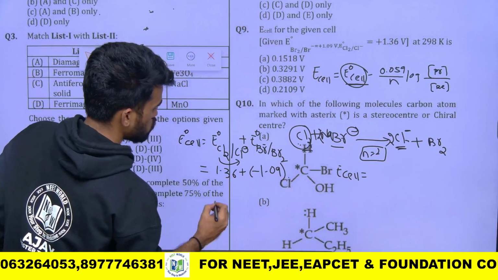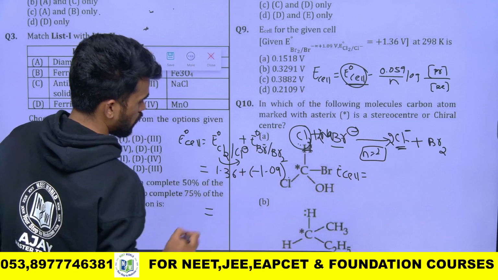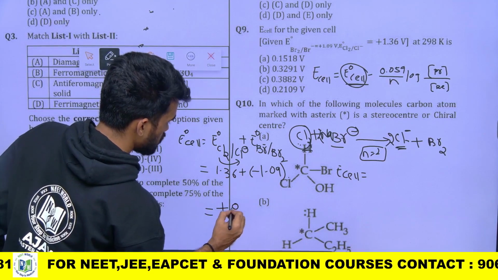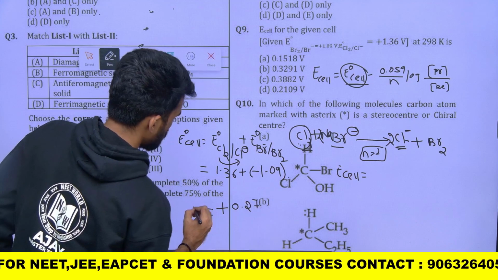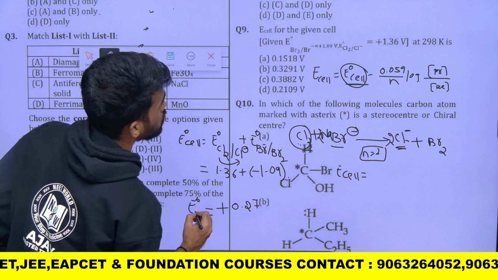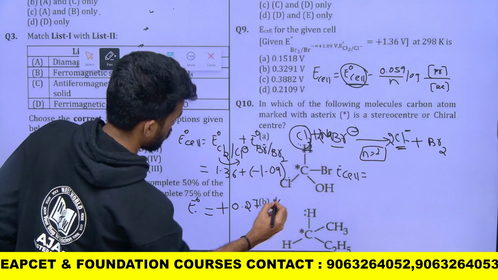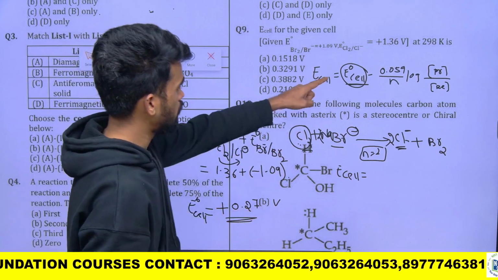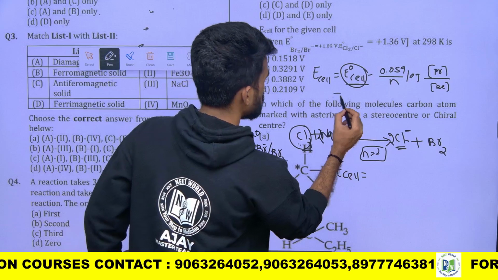Okay, that's it. We are almost done. If we remove this, how much are we remaining with? We are remaining with plus 0.27 volt. Okay, that will be the value. This is the E naught cell value we got, which is 0.27.